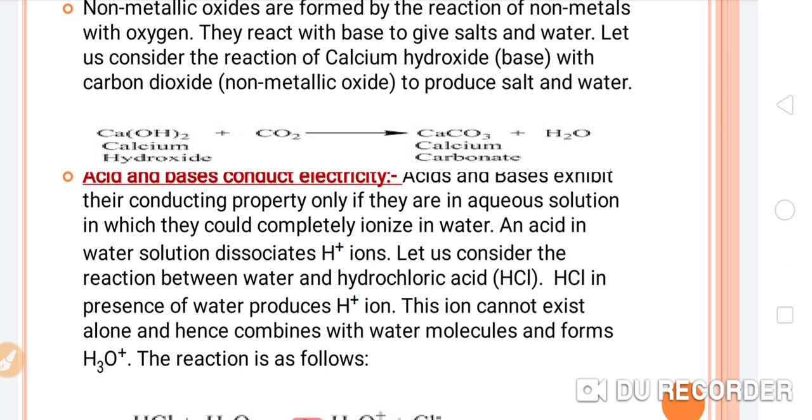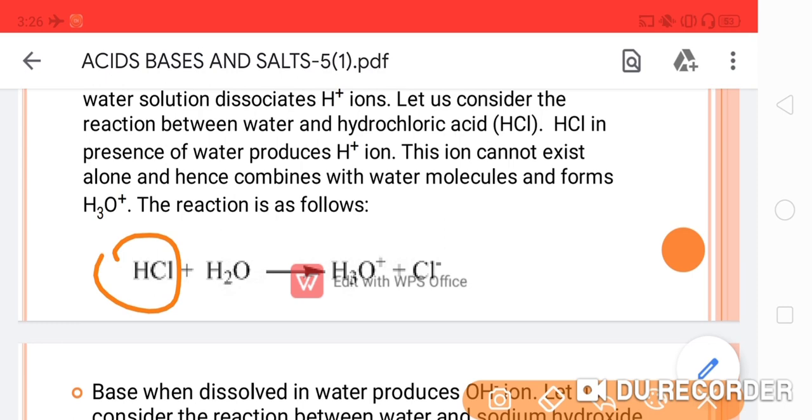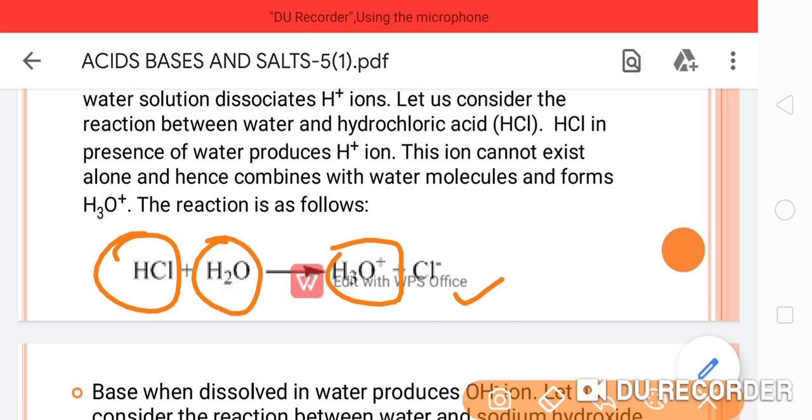If we talk about an example, that is hydrochloric acid. Suppose this is hydrochloric acid and you have dissolved it inside the water, so the products will be hydronium ion and chloride anion.